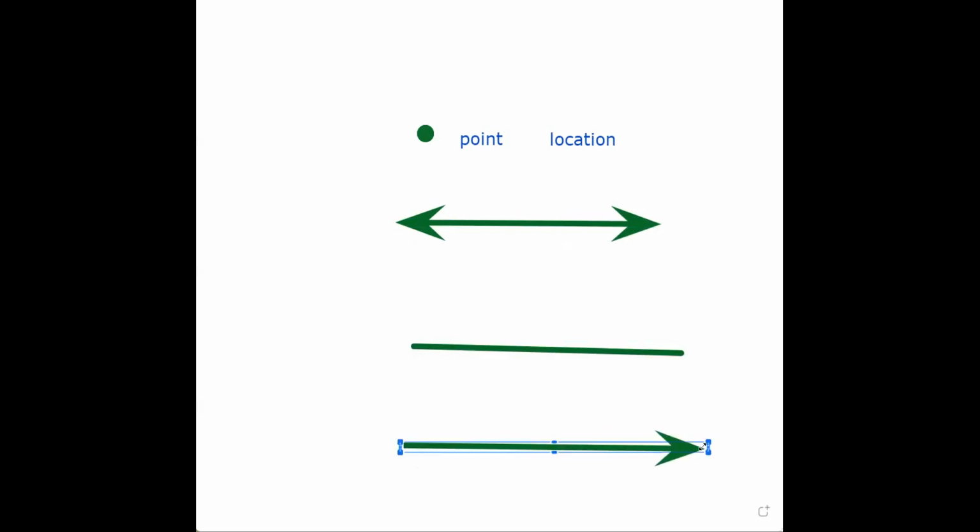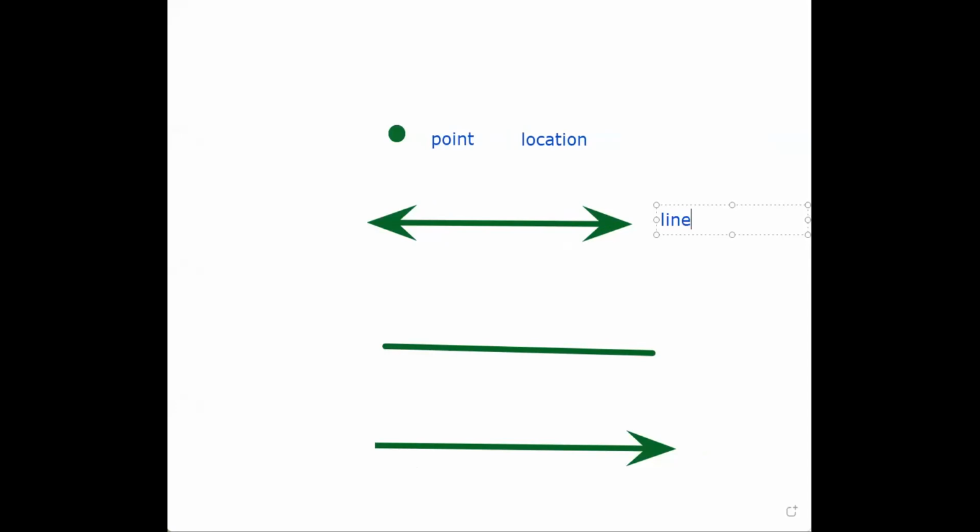Oh my God, what do I call these? They are not the same actually. The first one I call just a line. The second one I call a line segment. The third one I call a ray.